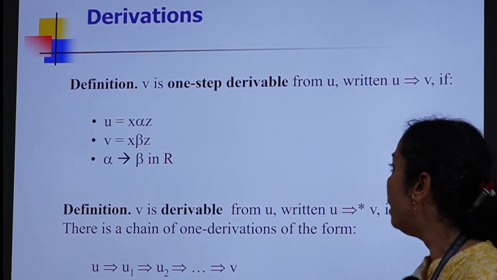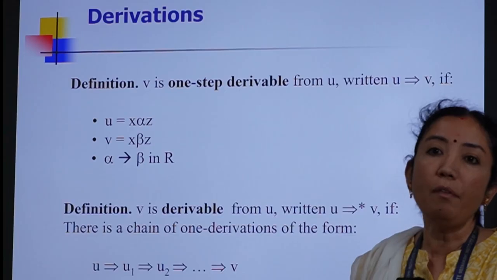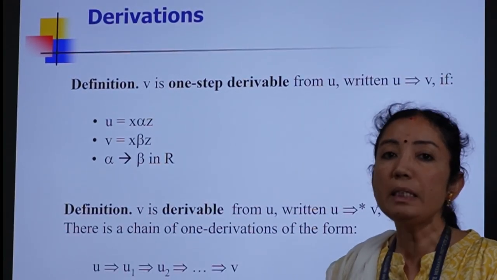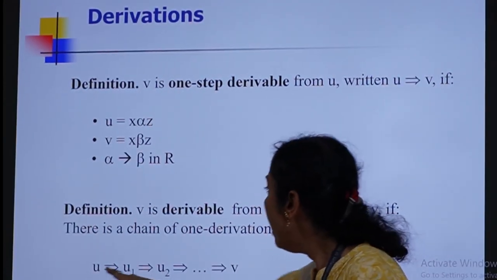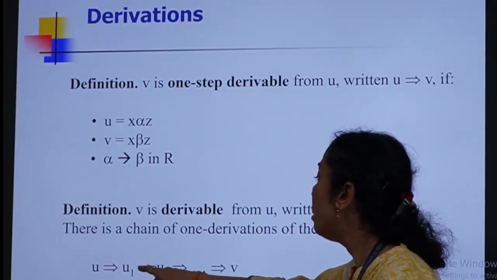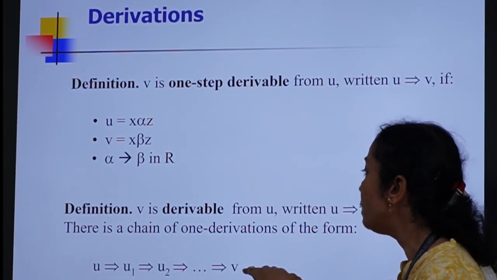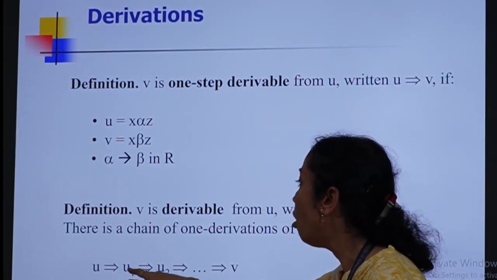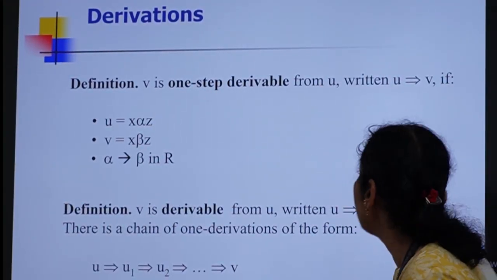Moving further, we will see whether V is derivable or not. V is nothing but a string of terminals. Whenever a given grammar is able to derive a string of terminals, we say that the production rule is useful in the grammar. So U, in deriving V, can take a series of steps wherein U derives U1, U1 derives U2, U2 derives U3, and so on till it derives V. During the process of derivation, each of them, whether it is U, U1, U2, and so on till V, are all called sentential forms.